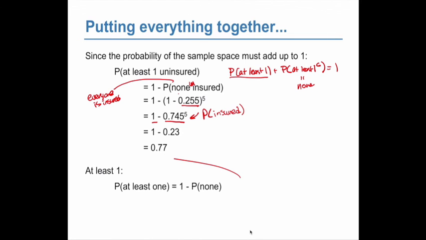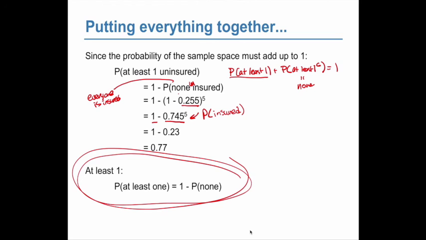So, this is the important thing. The probability of at least one person, or at least one of anything, is 1 minus the probability of none. It's very handy. Please remember that.